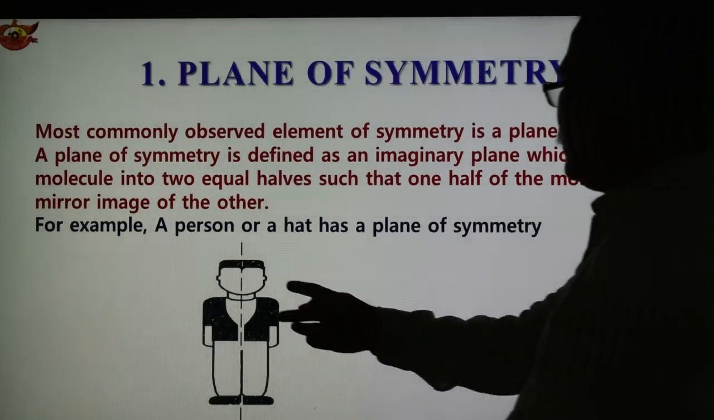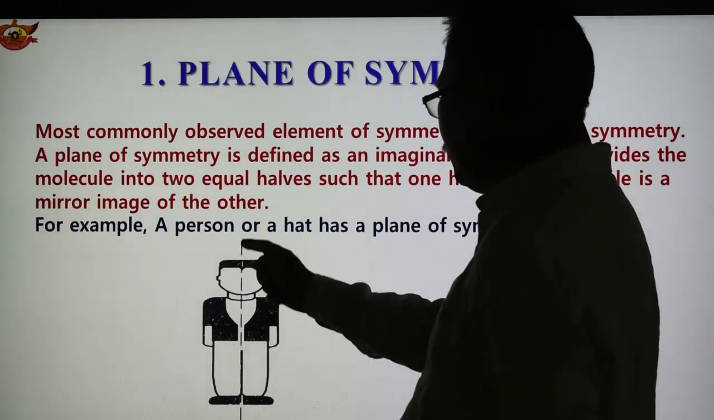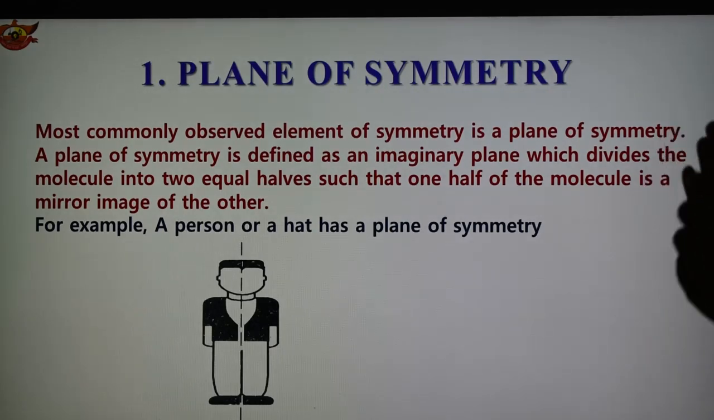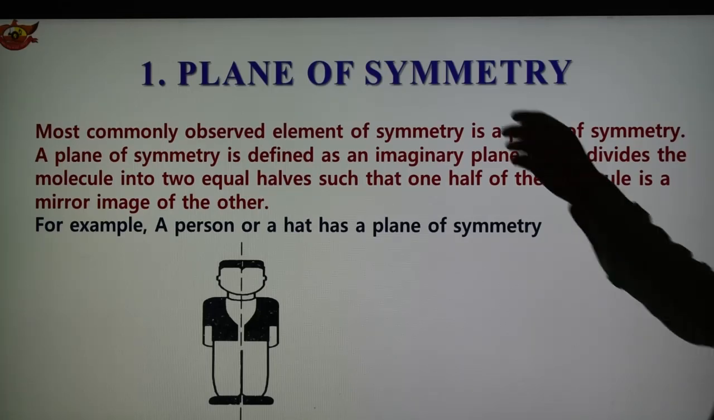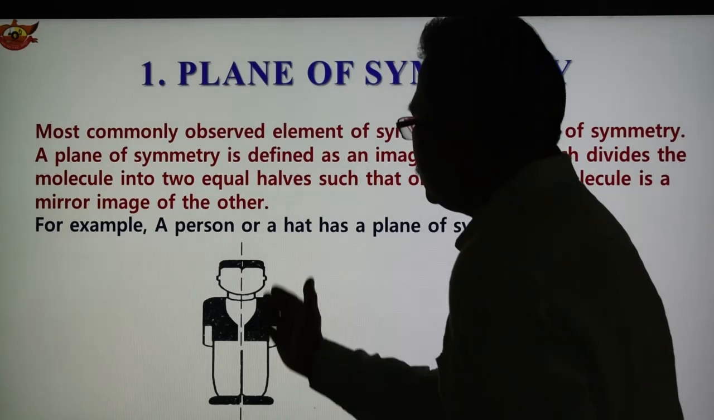See here, this is the person, and if you draw a line through the middle, this is the plane of symmetry, dividing the person into two equal parts. So a person has a plane of symmetry. This is very important. The most commonly observed element of symmetry is the plane of symmetry. It is defined as the imaginary plane which divides the molecule into two equal parts or halves, such that one half of the molecule is a mirror image of the other. So if you divide this, one half is a mirror image of the other.